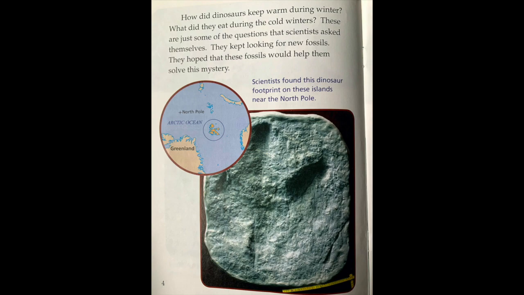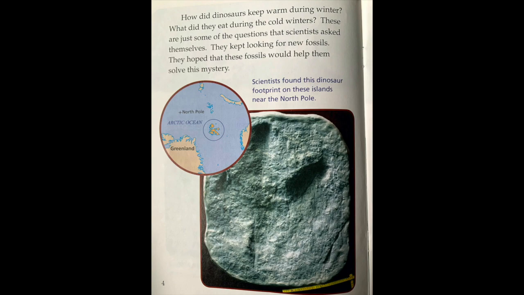Now, if you notice, on this page, it started out with two questions for us as readers. It asked, how did dinosaurs keep warm during winter? And what did they eat during the cold winters? Now, it doesn't actually give any answers, but we can pause the video and hypothesize or think about what we think the answers could be. So pause the video and think about how you think dinosaurs kept warm during the winter. Now, this is one of those examples where the question that's being asked is not actually answered in the text, at least not yet. So we're just going to come up with our own answer.